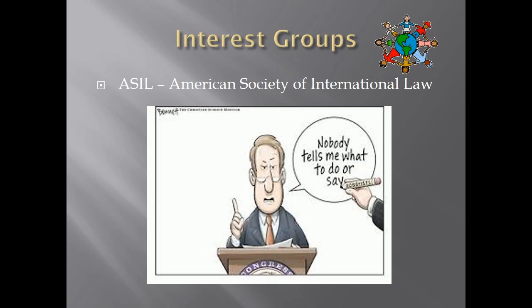Interest groups. ASIL, the American Society of International Law. This is an interest group that lobbies for human rights and refugees. They argue for both refugee and immigration reform.